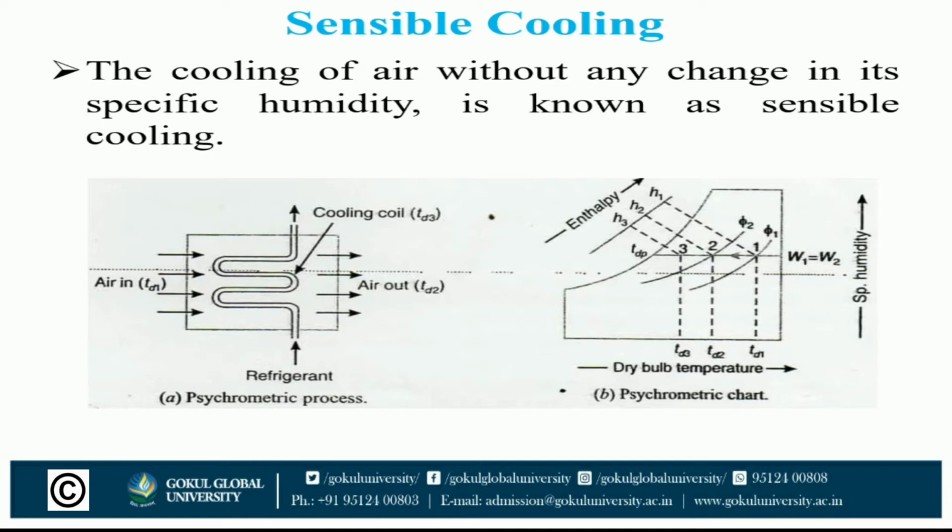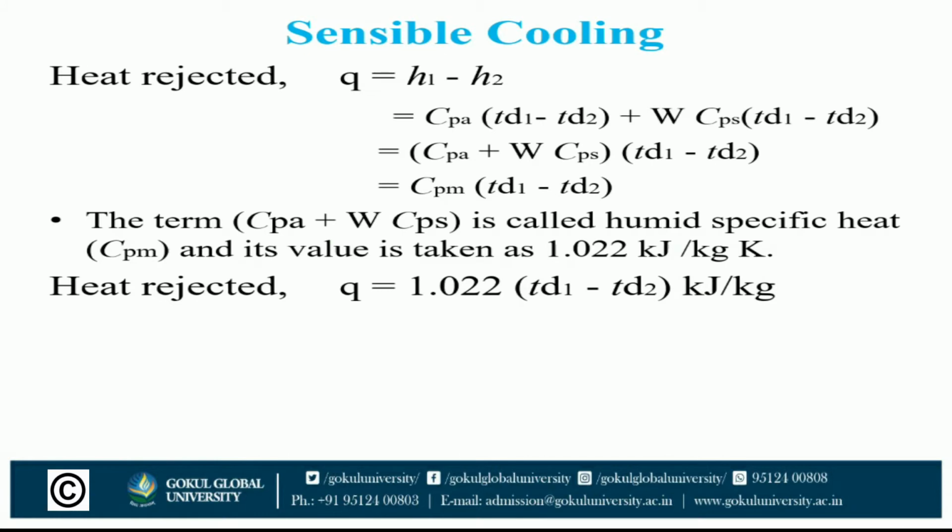It may be noted that the temperature of air leaving the cooling coil, TD2, will be more than TD3. The process of sensible cooling on the psychrometric chart is shown by horizontal line 1 2 from right to left. The heat rejected by air during sensible cooling may be obtained from the psychrometric chart by the enthalpy difference H1 minus H2.